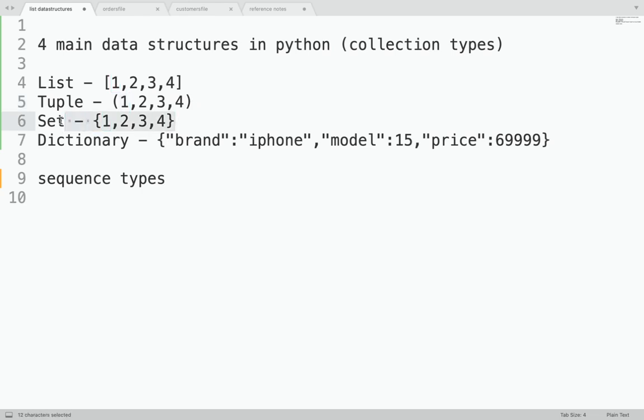But in the case of a set and a dictionary, the order is not important. A set, whatever I have written, is equivalent to 4, 2, 1, 3. Both of these are equivalent, because ordering is not important, and you cannot say get me the second index. Index is not a thing here. Order is not important. That's why a set is not a sequence type.